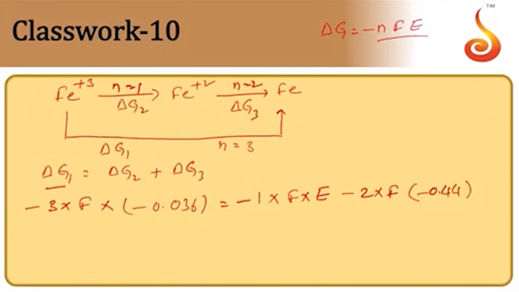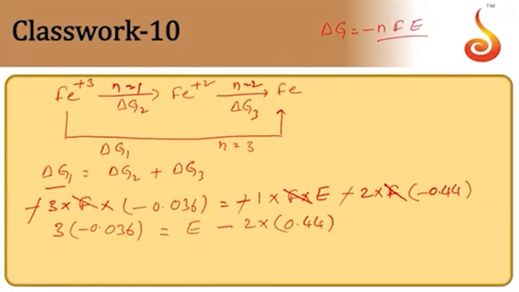We can change sign throughout and cancel F also. Therefore minus 3 into minus 0.036 is equal to E, minus 2 into 0.44.